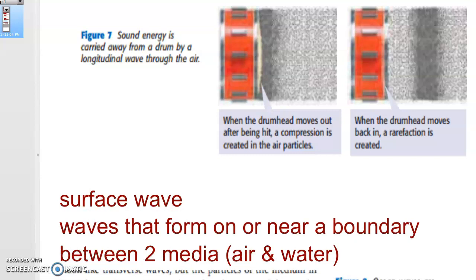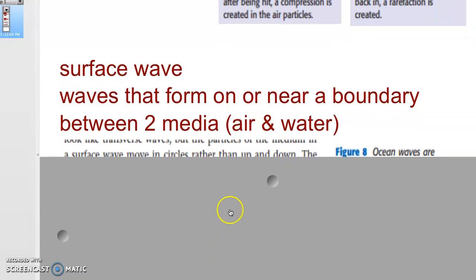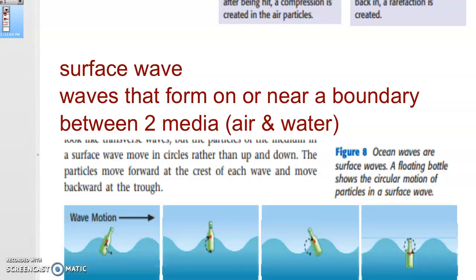We need to mention surface waves. That is a wave that's going to form on or near a boundary between two different media. So think about, for example, the air and the water. Ocean waves are a great example of surface waves. A floating bottle shows the circular motion of the particles in a surface wave. So they move in circles, surface waves do, rather than up and down like what we've been talking about. The particles move forward at the crest of each wave and then backward at the trough. That's a cool visual there. You can see the movement, how it goes as it moves across.